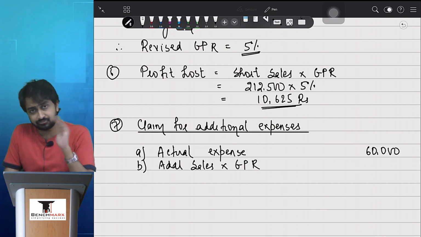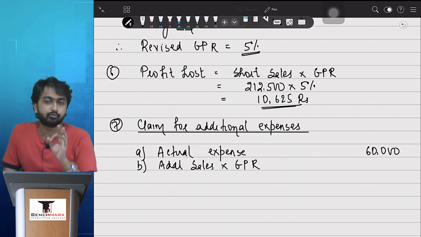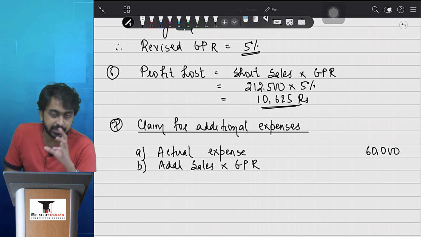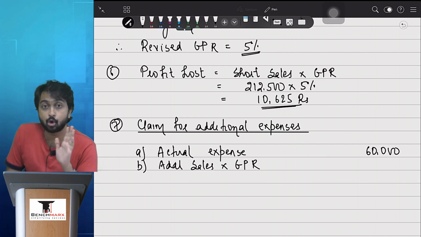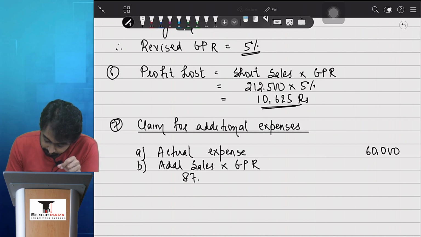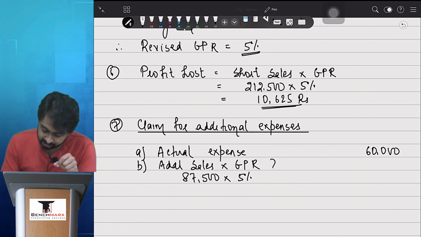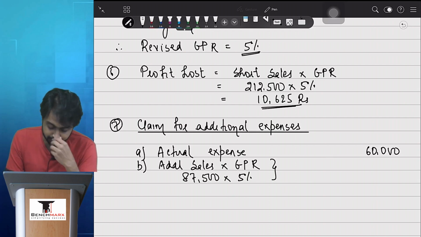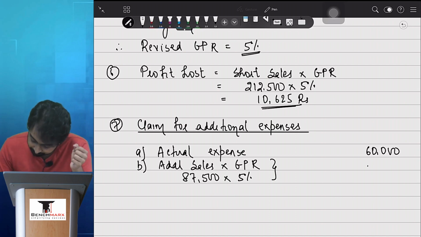In the absence of that, we always assume that whatever is the sales in the dislocation period, they are all because of the additional expense. So we'll mention this fact that 87,500 into 5% is my additional sales due to additional expense. 87 का 5% कितना आता है? 4375.